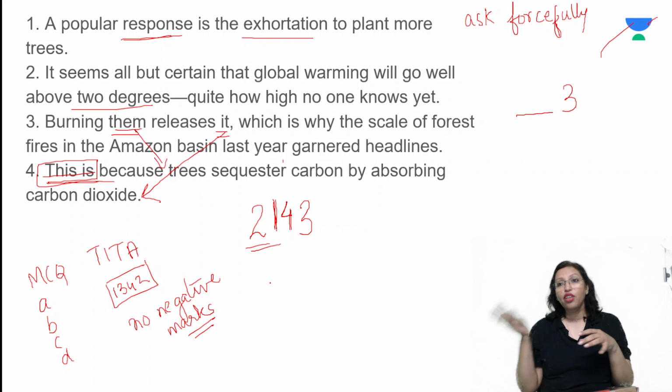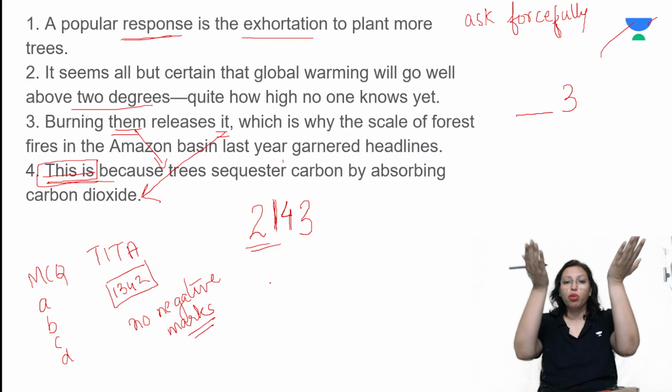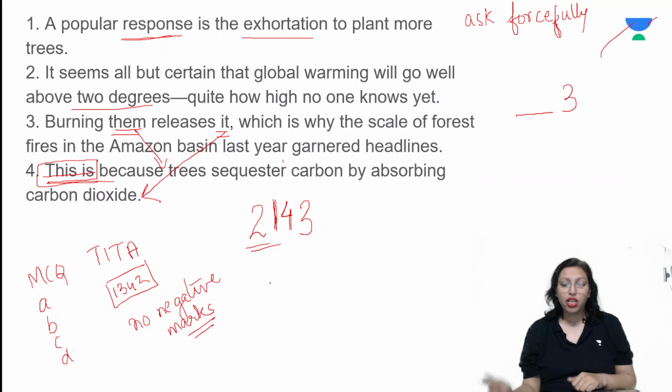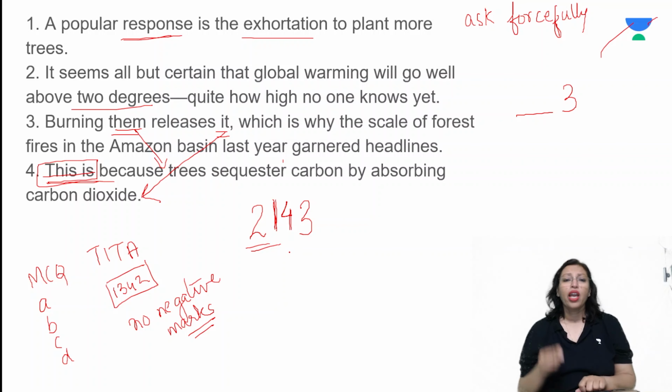However, on the other hand, if you burn the trees, the carbon dioxide is released into the atmosphere, which means the global temperature will go up. So therefore, we want to plant more trees. So 2, 1, 4, 3 will be my sequence. I hope you got this. This was a fairly easy sentence in the set.